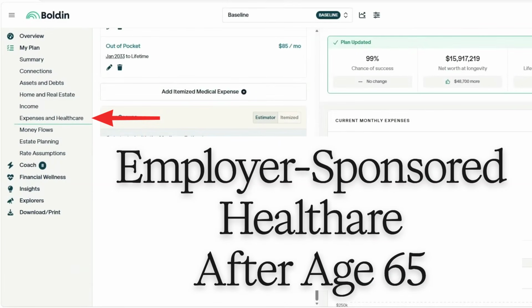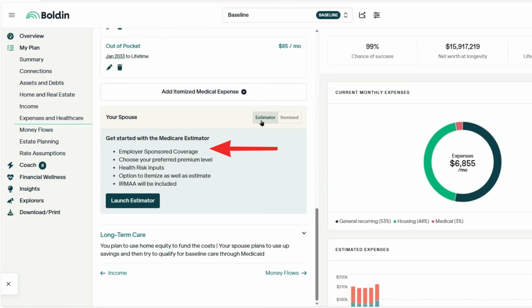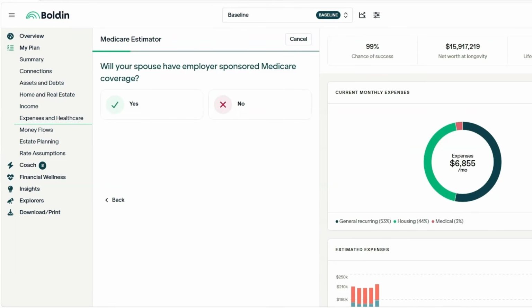On screen, I'm in the expenses and healthcare section again, and here I'm selecting the coverage for the spouse. Make sure to click Estimator, and here you can clearly see we have the option for employer sponsored coverage. Click Launch Estimator. Will your spouse have employer sponsored Medicare coverage? And in this instance, we're going to select yes.